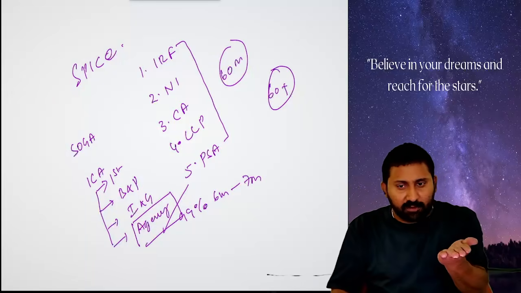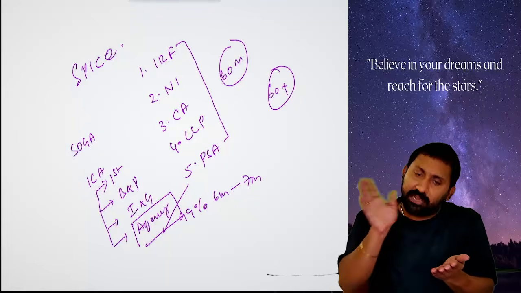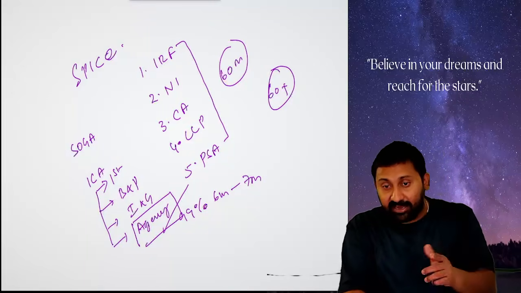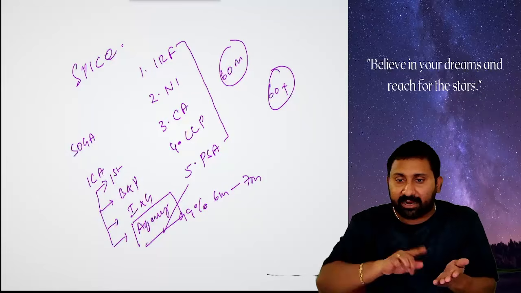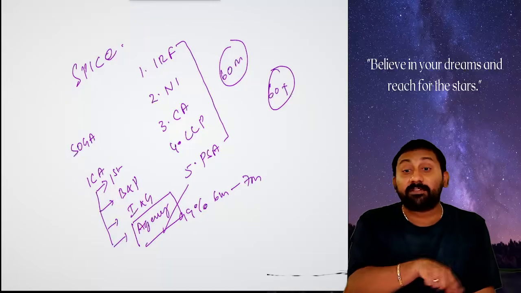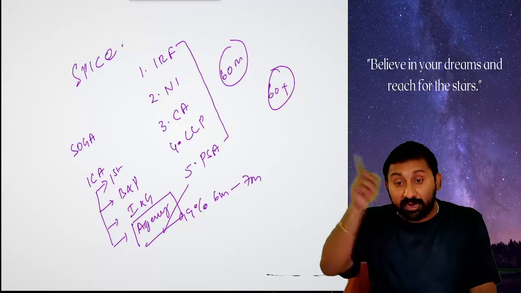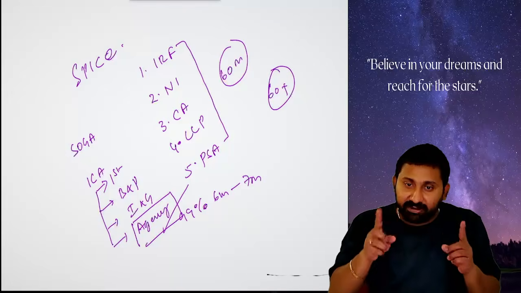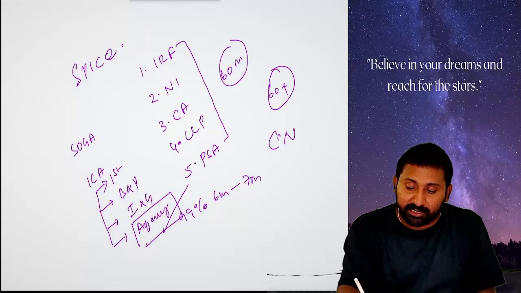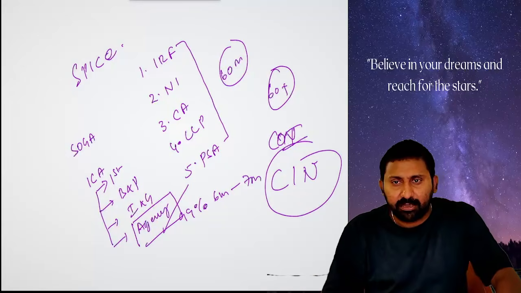They have to take the incorporation document called the SPICe form, attach MOA, attach AOA. Along with that, a declaration by a CA, CMA or a CS that the company has been incorporated by following the Companies Act and rules. And you should say that none of the directors and none of the subscribers to the memorandum have any fraudulent or criminal background in the last 5 years. You need to give a declaration and file it with the ROC. The ROC will give you the certificate of incorporation and the corporate identity number. That's it. It's a procedure. Just read it and leave it. If a question comes in the exam, you can write.